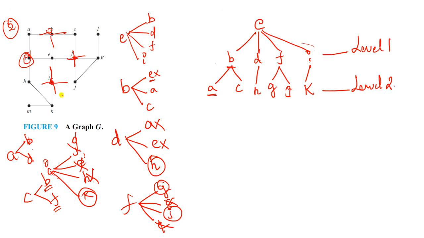And come to the H. H, see carefully, H having D and here H having I and H incident with K. That's it, 3. So D visited, yes, D visited. And what about I? I also visited. And what about K? K also visited. Yes, this part is also completed. Now come to the next element, what?